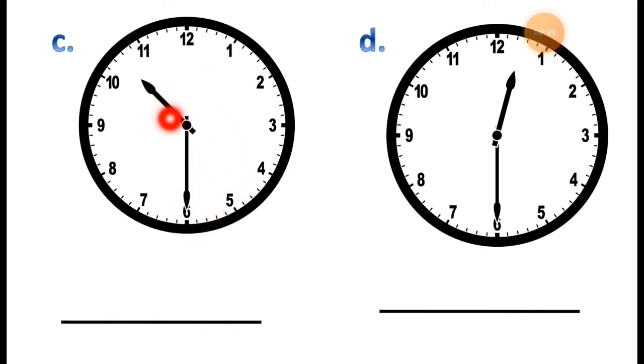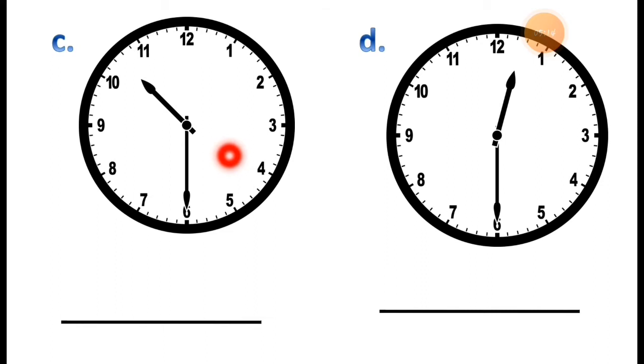See this, check the short hand first. It is exactly pointing between 10 and 11. You can check in this clock, you can see the red dot, I am moving around it. So the short hand is pointing between 10 and 11. And the minute hand, you can see it is pointing to exactly 6.